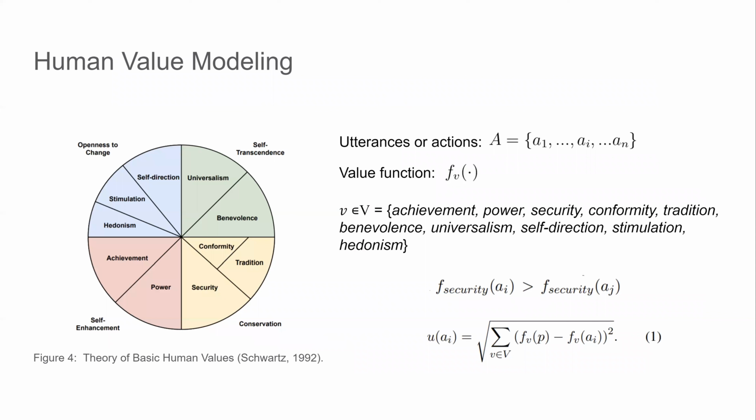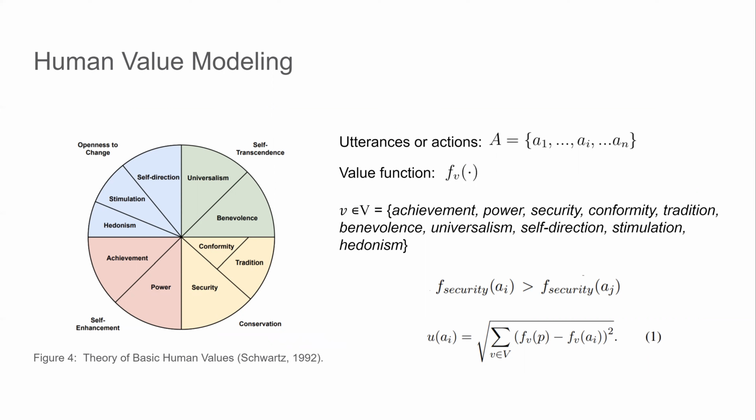The theory of basic human values developed by Schwartz tries to measure universal values that are recognized throughout major cultures. A set of 10 basic values are identified and serve as the guiding principles in the life of a person or group, as shown in Figure 4.